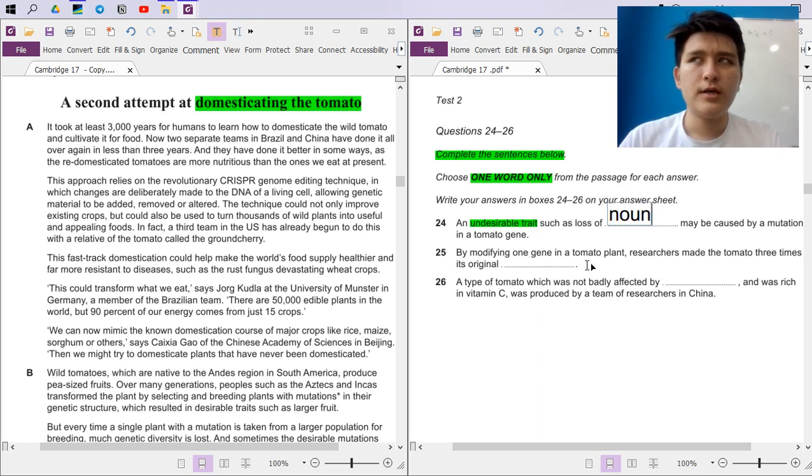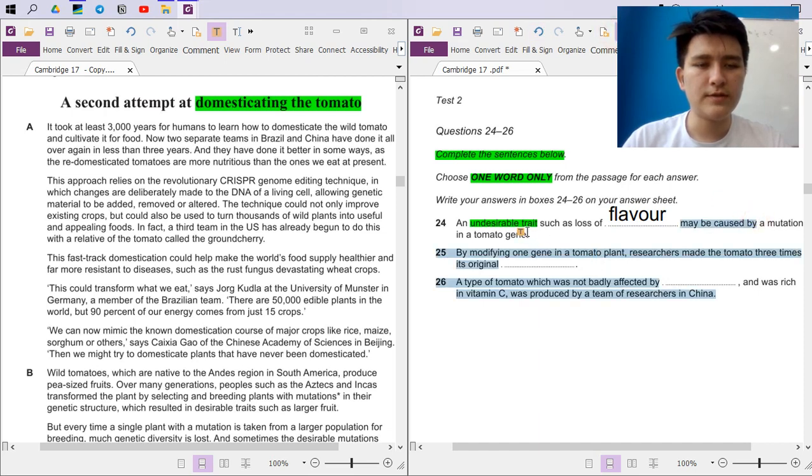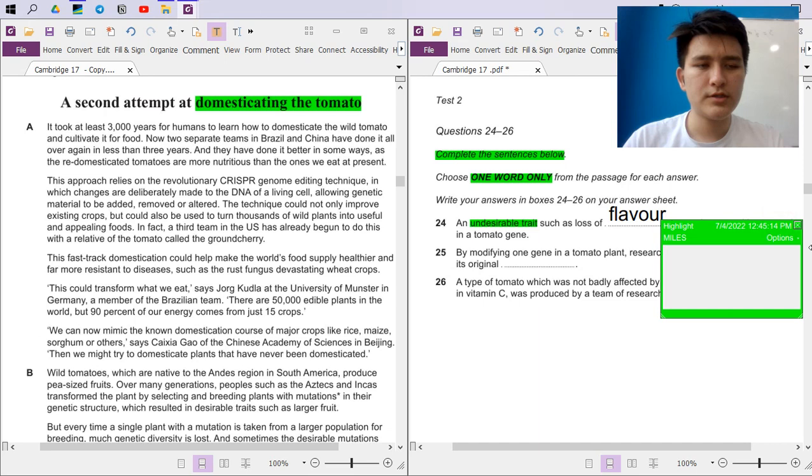We try to predict what kind of word may go here, like such as may be caused by a mutation in the tomato gene. Loss of maybe flavor, let's just say, right? May be caused by a mutation in a tomato gene.